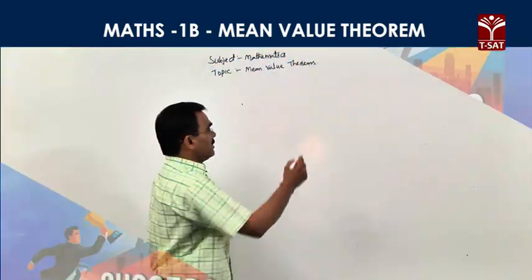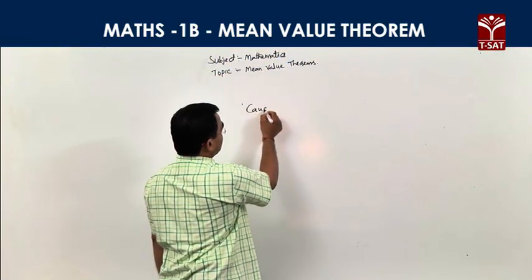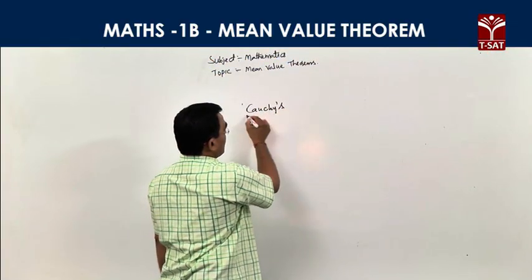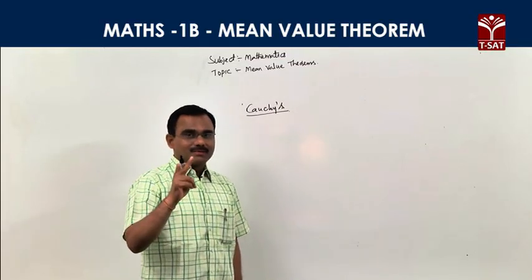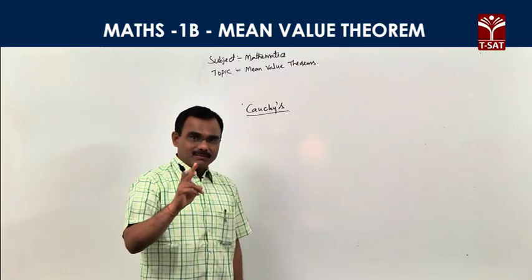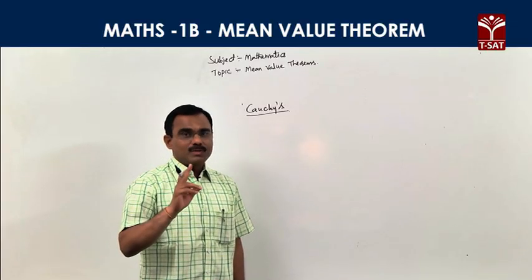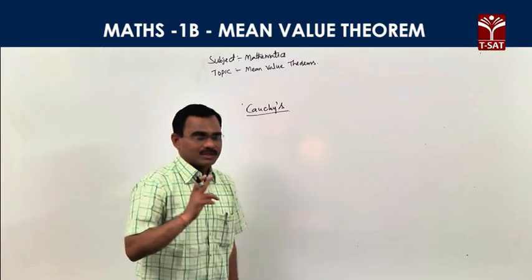Next, the last one is Cauchy's mean value theorem. Cauchy's mean value theorem, right? Rolle's theorem is about one function. Lagrange's mean value theorem is also about one function. Cauchy's mean value theorem is related to two functions, right?